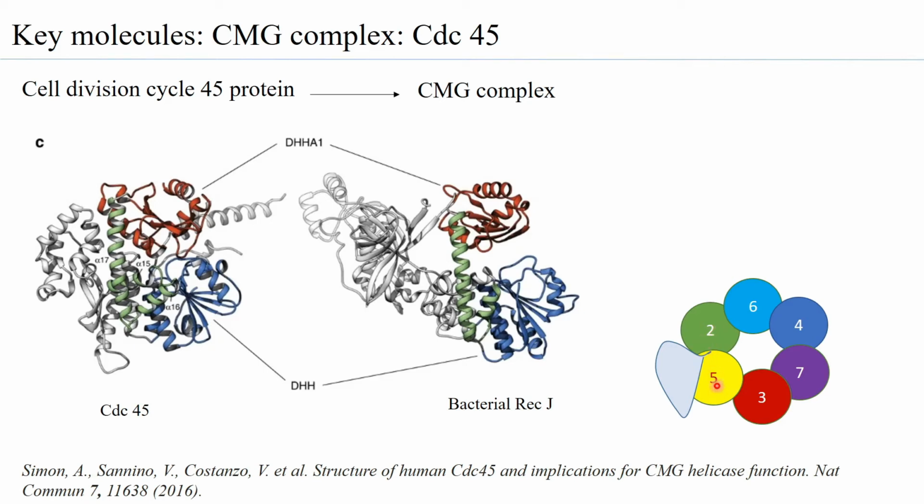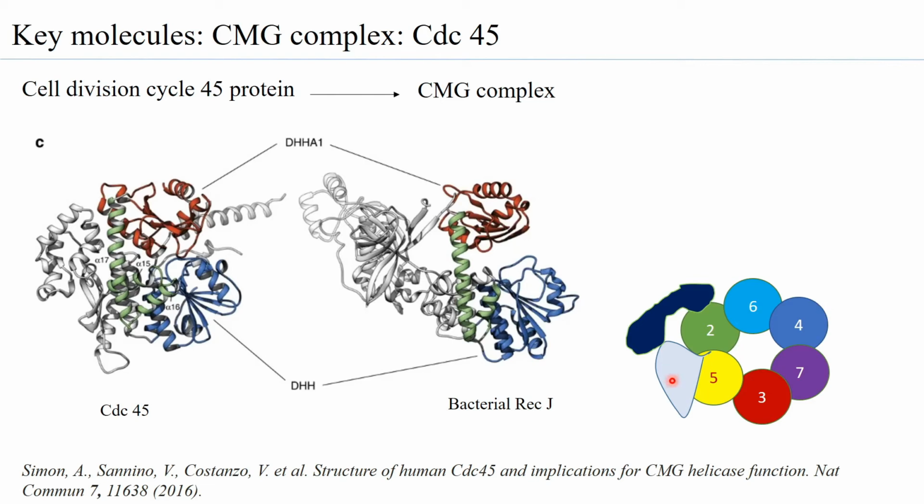But this also needs the presence of the GINS complex, which is the third complex of the CMG. So effectively, CDC45, GINS and the MCM2-7 are important for forming the CMG complex, which is noticeably the reason why the pre-replication complex goes to forming the pre-initiation complex.